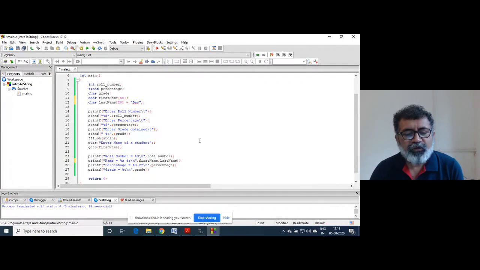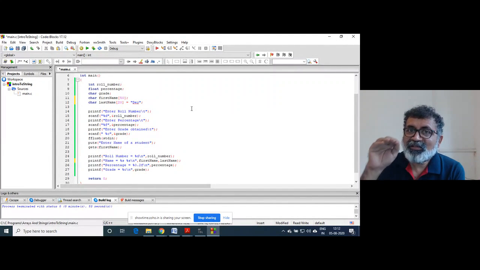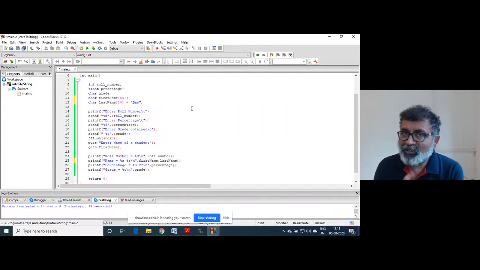Now I told you that when a string is stored, if you can remember, how could we print that? Only because the compiler inserts a string terminating character, that is slash zero, so that the string can be accessed easily.